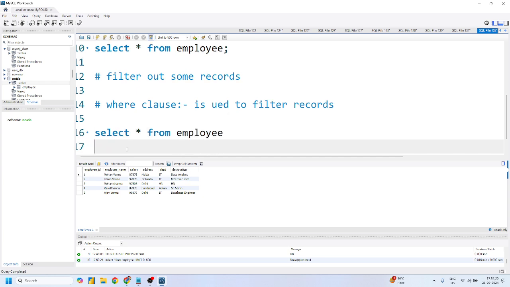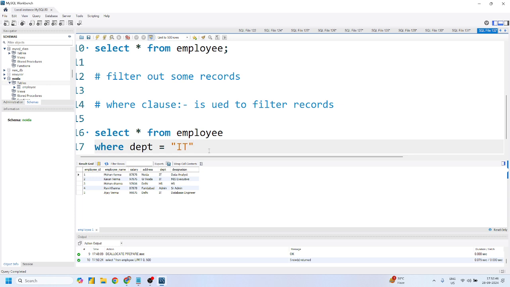Press enter, write where, and in which column you want to filter: department equals IT. Because the data type is textual in nature, you cannot just give this directly. You have to enclose it inside a string format. You guys are already aware of this, right?